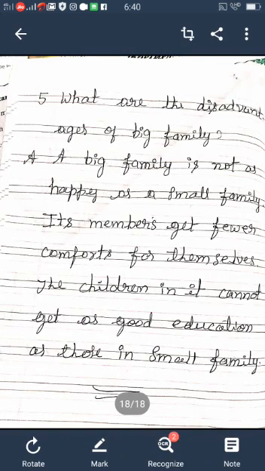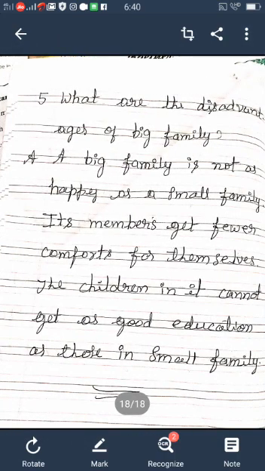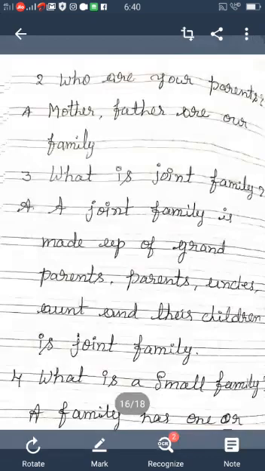The children in it cannot get as good an education as those in a small family. Understood? These are all the questions and answers.